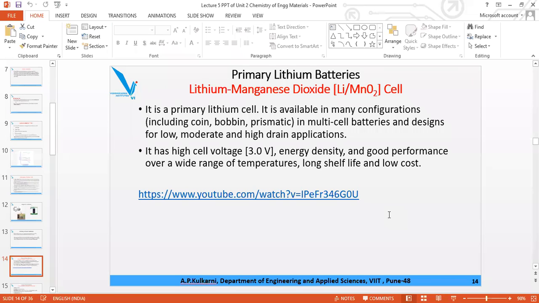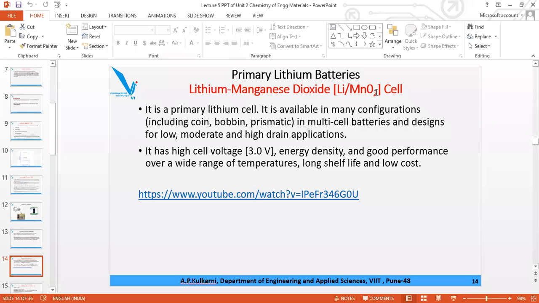which are primary. So the first example is lithium manganese dioxide, in which lithium is the anode and MnO2 is the cathode. Always in the representation, whichever comes before the slash is your anode, and whichever comes after the slash is your cathode. So the cathode is MnO2, manganese dioxide, and lithium is your anode. At the anode, oxidation always takes place. Oxidation means loss of electrons, and at the cathode, reduction always takes place, and reduction is gain of electrons.